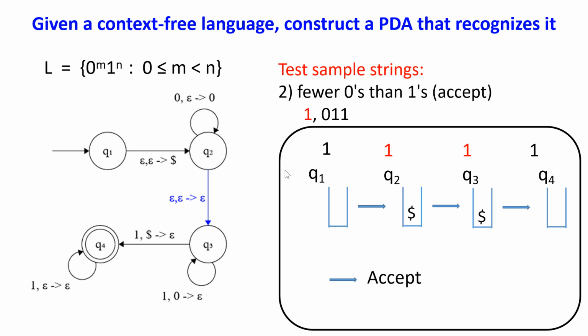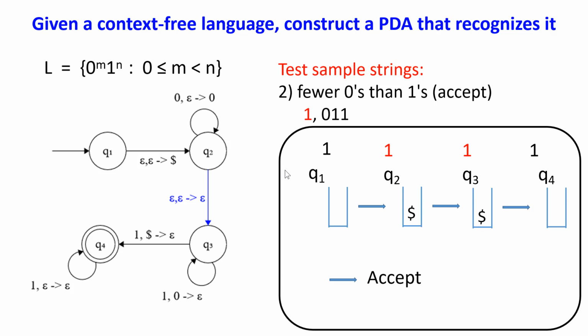Another example, this string only has a single 1. Starting from Q1, without consuming any symbols from the input stream, the machine lands on Q2 and puts a $ sign on the top of the stack. Now at Q2, we need to read a 1, but there are no transitions for 1.